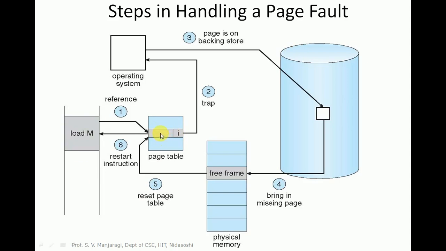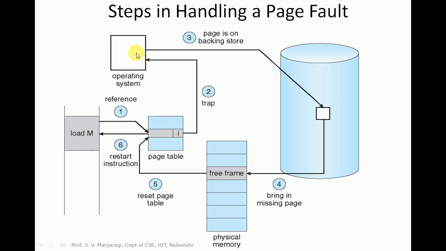The demanded or requested page is not available in the main memory because the corresponding entry in the page table is marked as invalid. Then we have the trap to the operating system. It means the program execution will be aborted. We cannot continue the execution of the process because the requested page does not exist in the main memory. So then we trap to the operating system.